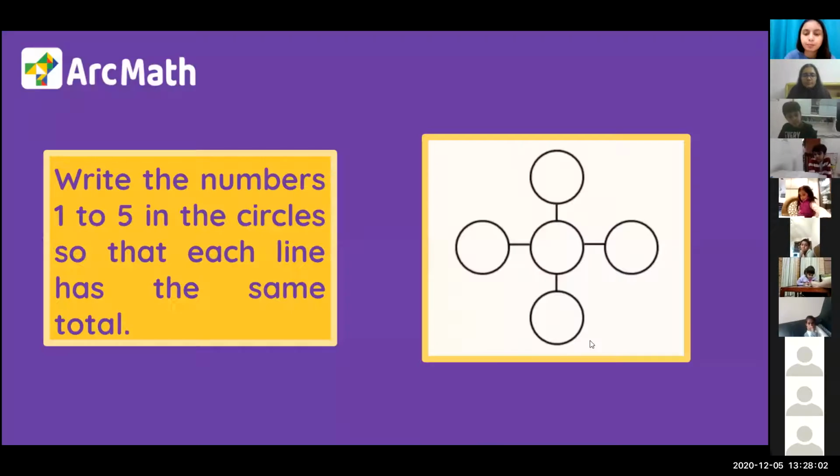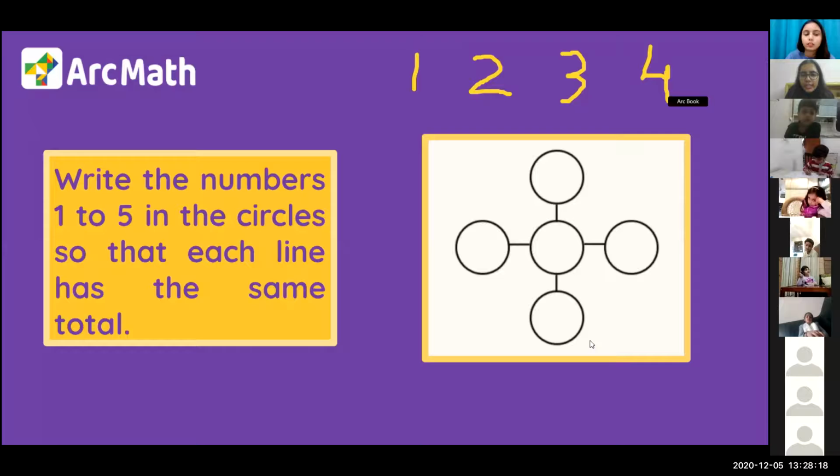Yes, ma'am. Okay. So I'm going to write some numbers here. Let's see how we can fit them. Our numbers are 1, 2, 3, 4 and 5. All those who have understood the problem, they can do it on their own. They can try. And for others, I'm doing it on the board.